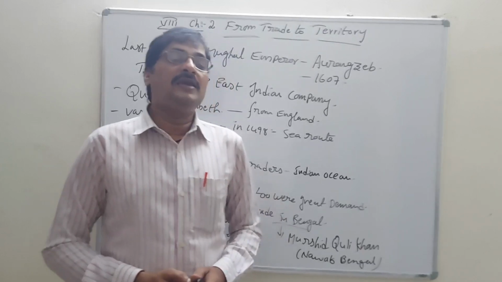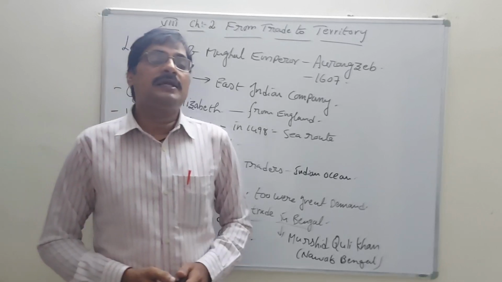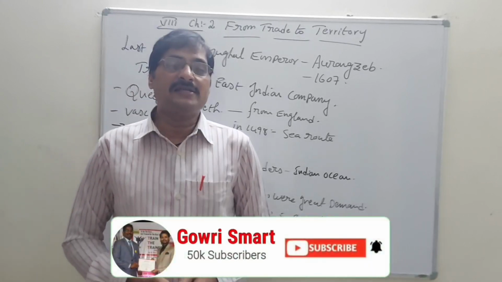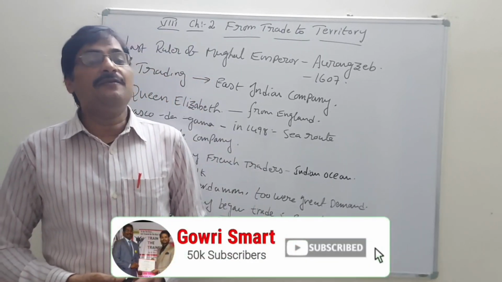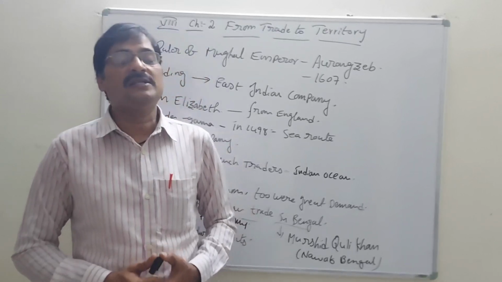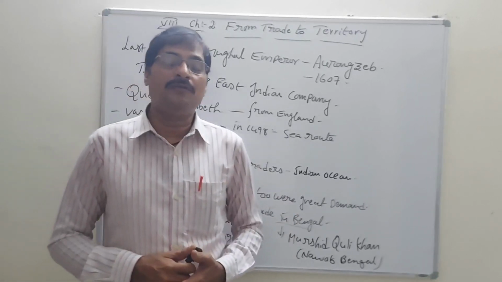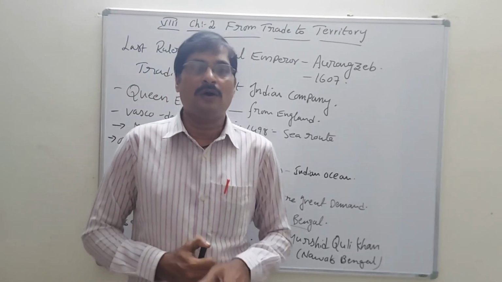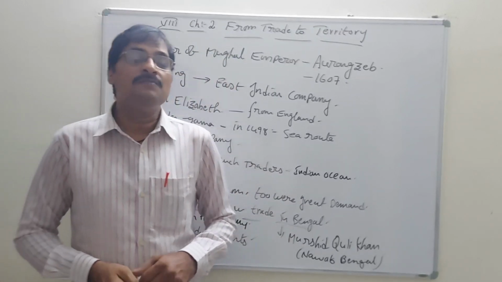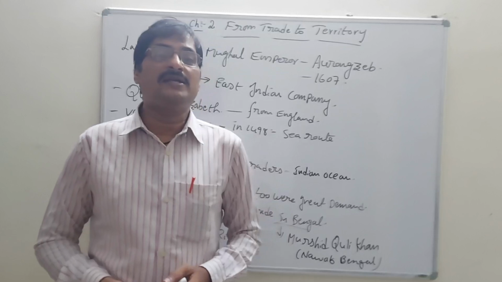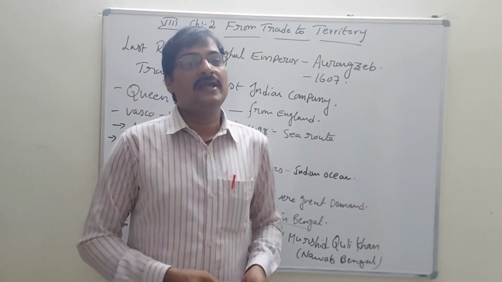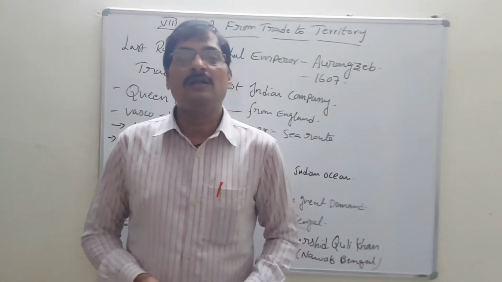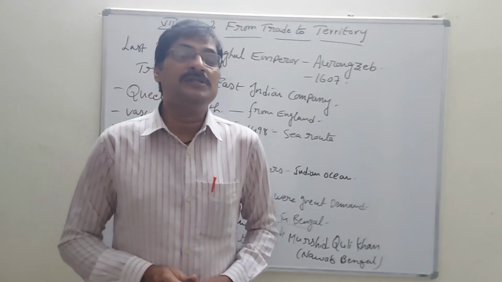Who will give the taxes to the Nawab? That is the peasants and farmers only. Farmers are paying the taxes to the Nawab. These rights were given by the Mughal emperor Aurangzeb, which is why he could collect the taxes from the farmers. Normal taxes are okay, but they had to pay more and more taxes at the time of disaster, at the time of famines, shortages and crop failures.